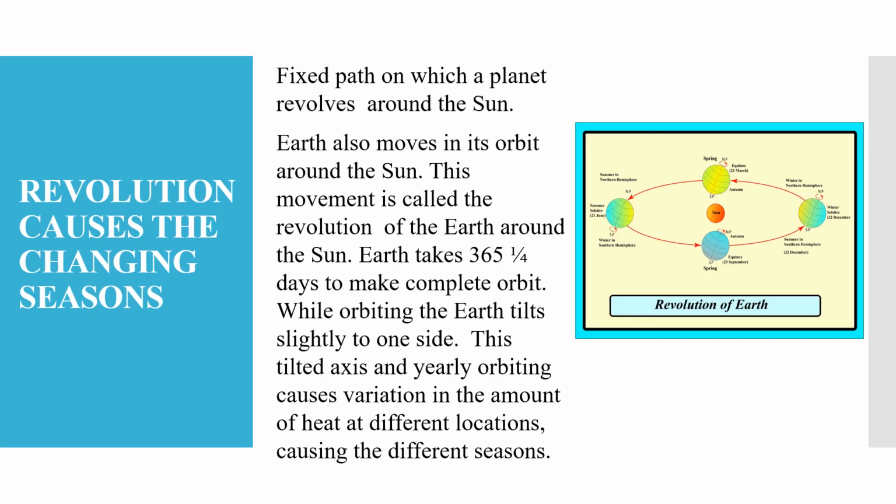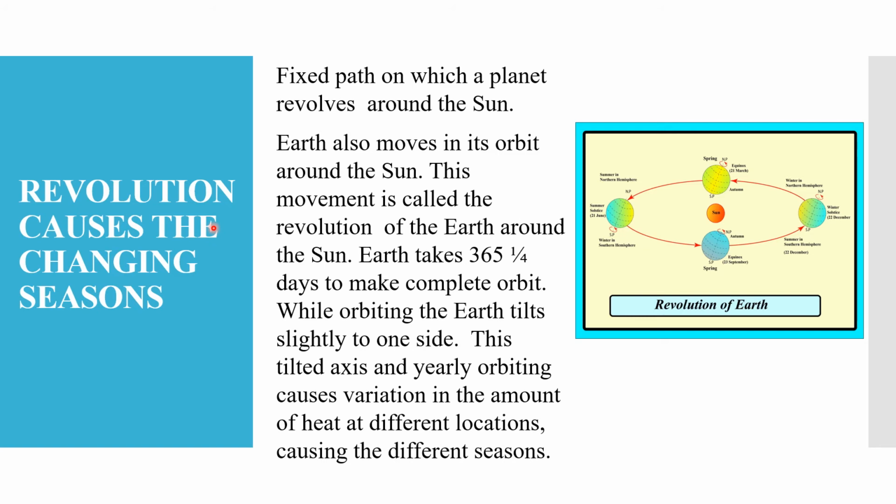Now let's study about the next movement of the earth, that is revolution. Children, all the planets revolve or travel around the sun. Each planet has its own pathway, and this pathway is called its orbit.